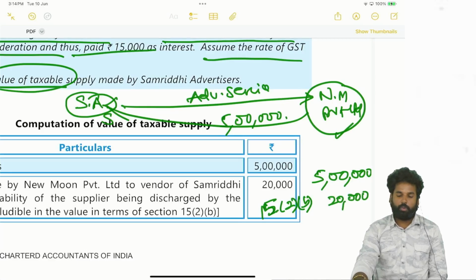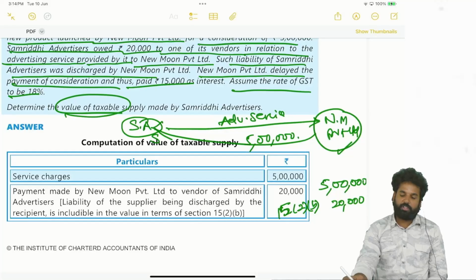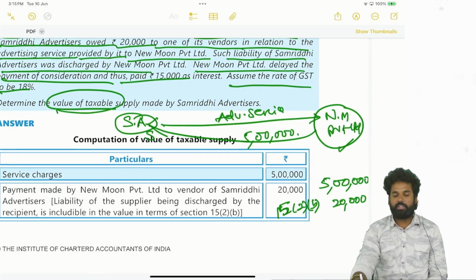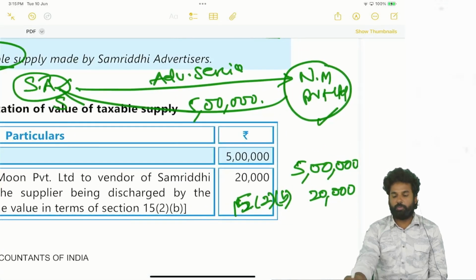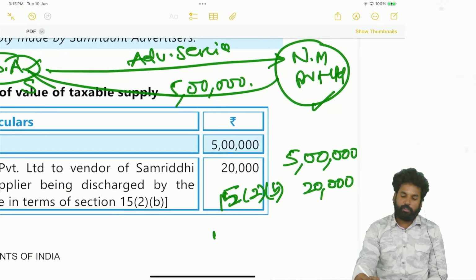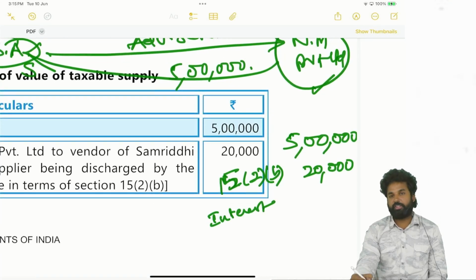Correct? Okay. Next, consideration delayed. That's why they charged interest of 15,000 rupees. Correct? So this interest amount is 15,000. Interest is inclusive of GST. Okay. Into 100 divided by 118.